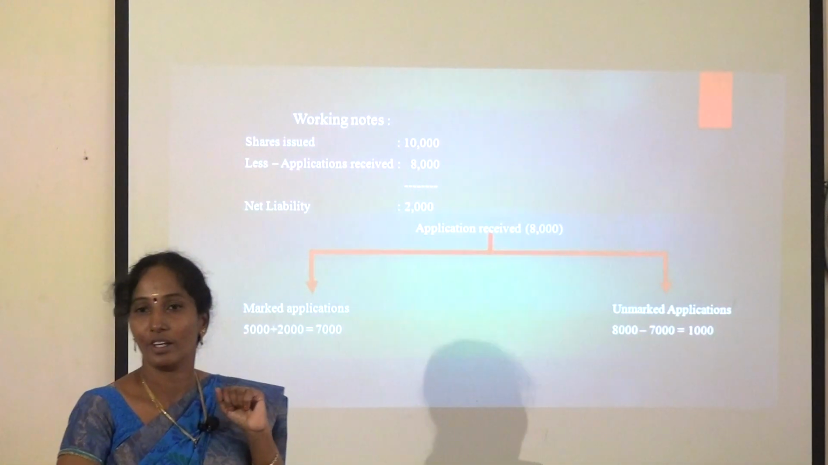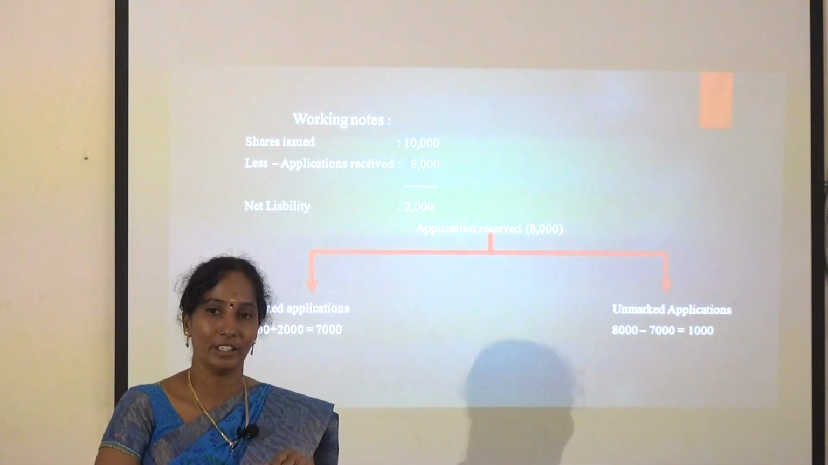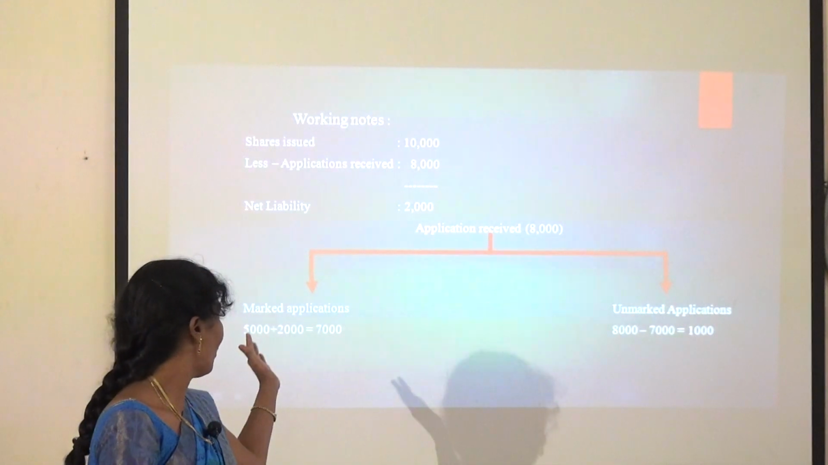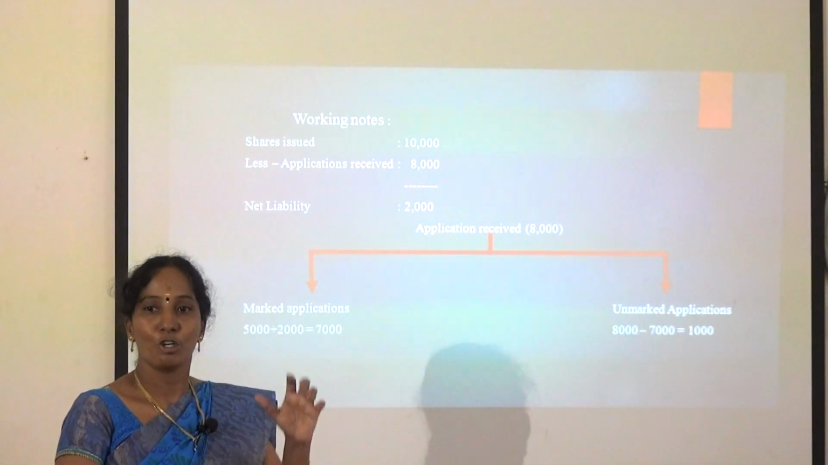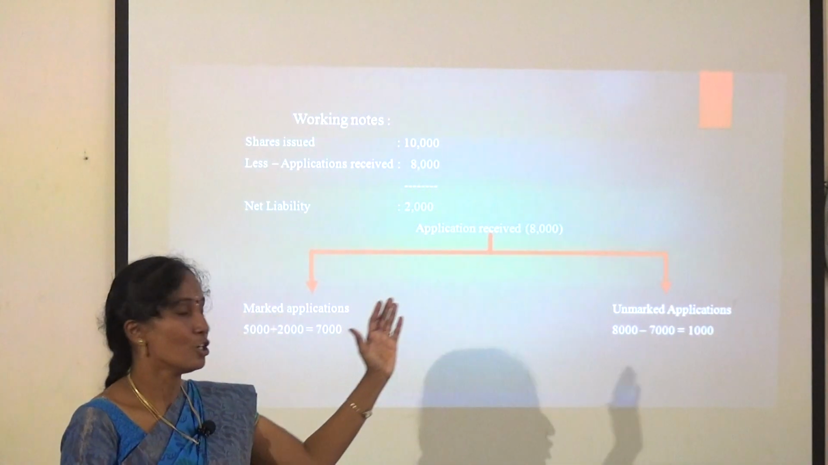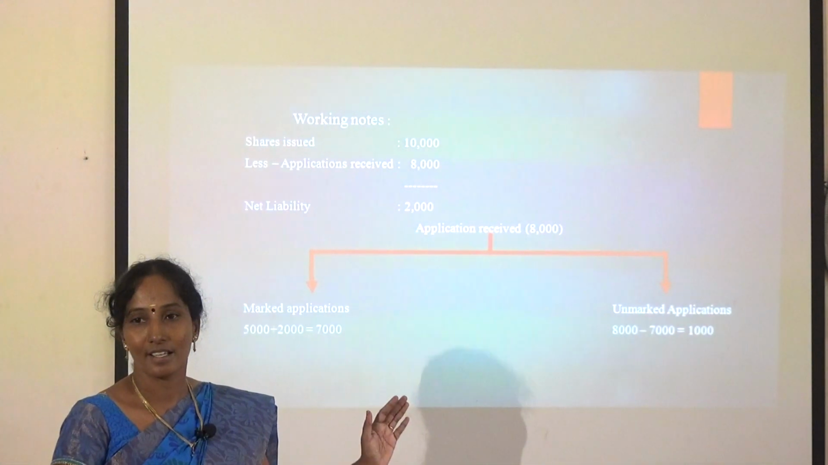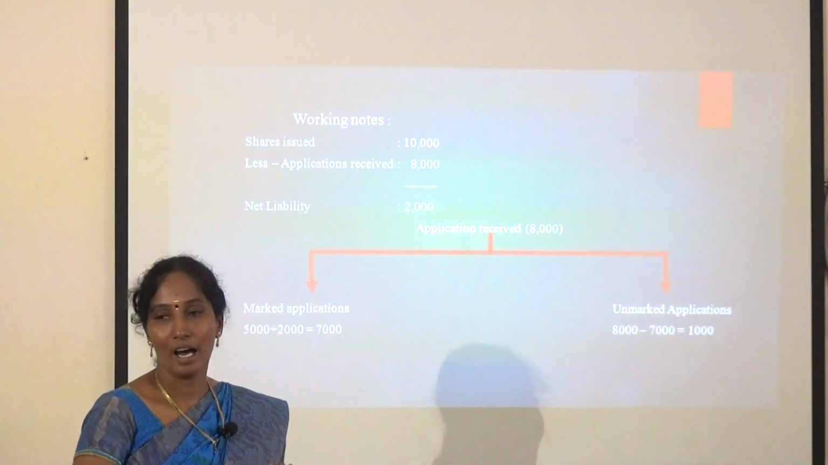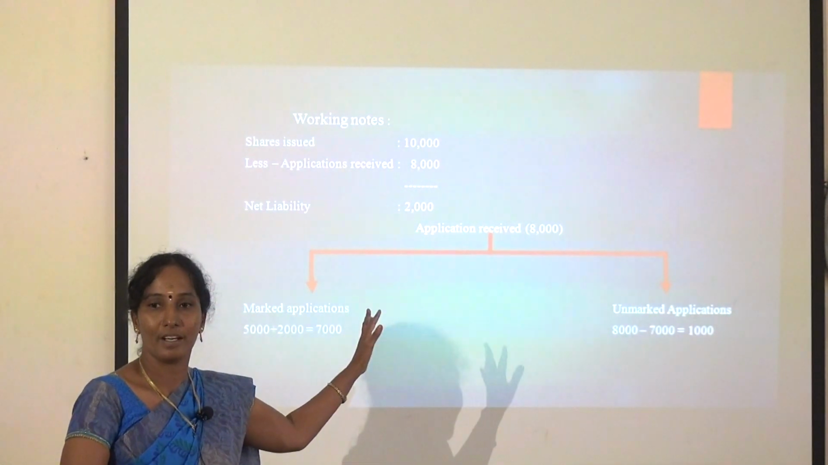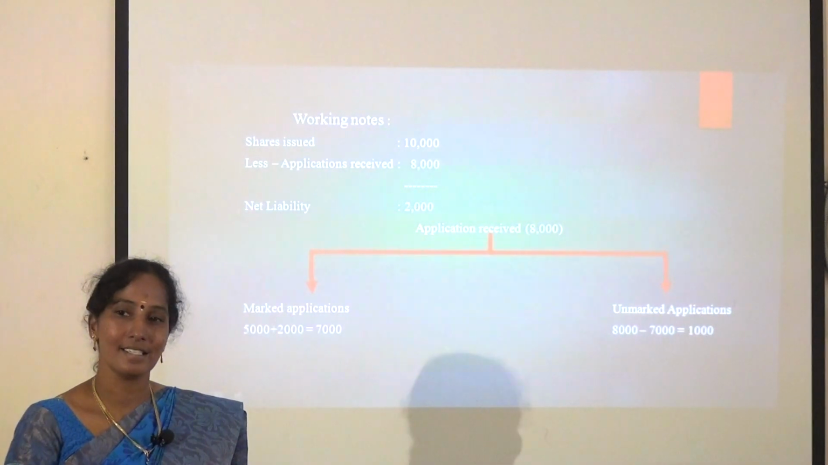After that you should calculate how much is marked application and unmarked application. Marked application is already given in this sum: A 5,000, B 2,000. Total received 8,000, marked application is 7,000, so the remainder is unmarked application. 8,000 minus 7,000, 1,000 is unmarked application. You should understand the workings; it is very important to understand them well to prepare the statement.